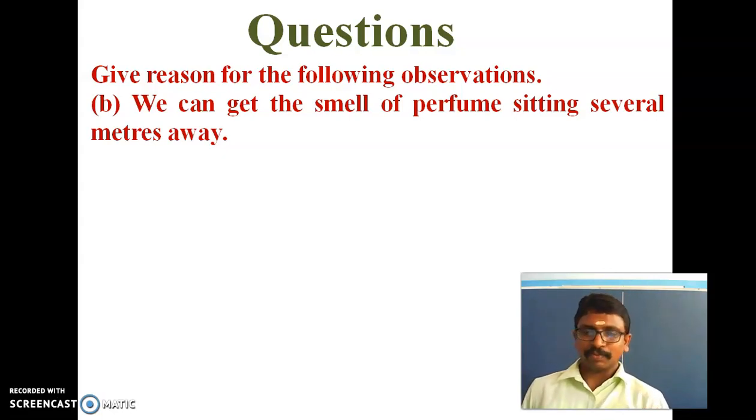Perfume is a volatile substance. It will easily vaporize. That vapor is in the gaseous state. The diffusion will be more in the gaseous state. It will diffuse with the help of air. So we can smell the perfume sitting several meters away.